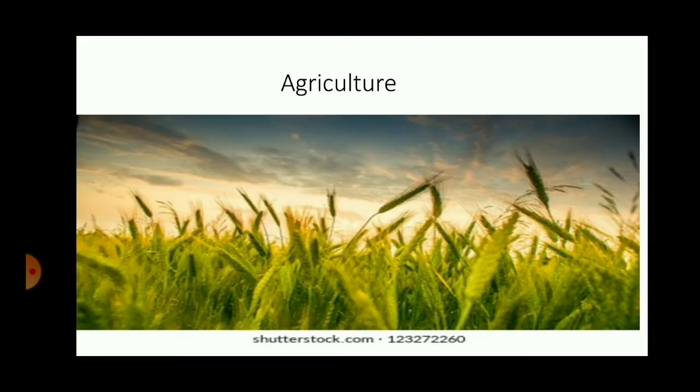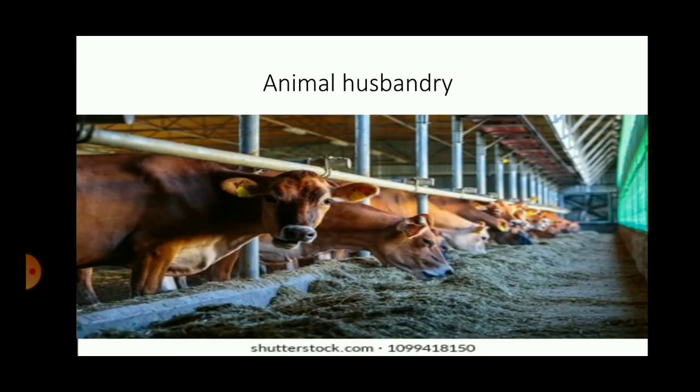In agriculture, the soil is naturally made by natural processes. The sunlight required by the plants for photosynthesis and the rainwater are all natural resources directly utilized, and this occupation completely depends upon nature. So agriculture is a primary occupation. In animal husbandry, animals are not man-made, they are naturally occurring. Domesticating them and looking after them is known as animal husbandry, and animal husbandry is a primary occupation.